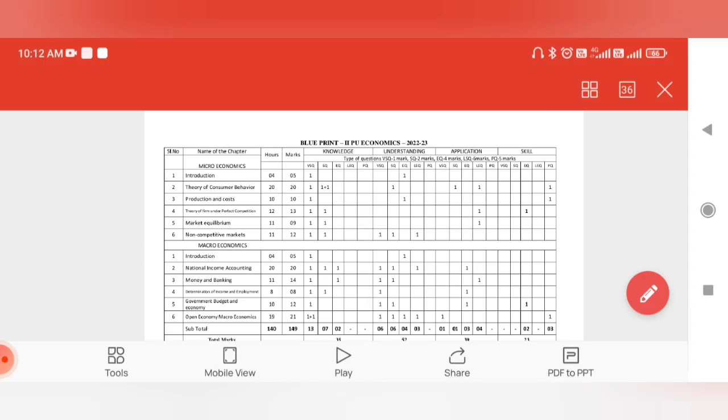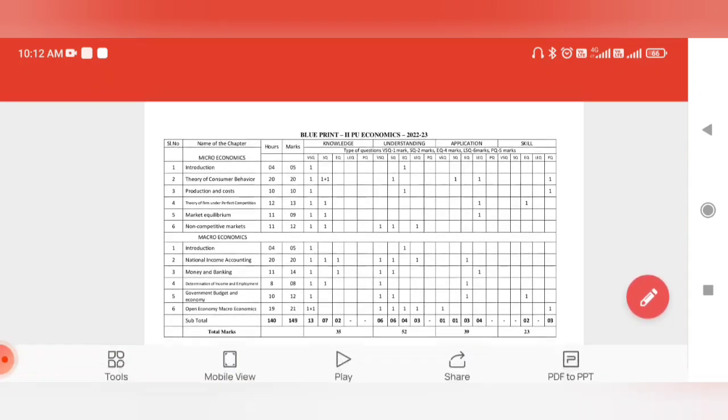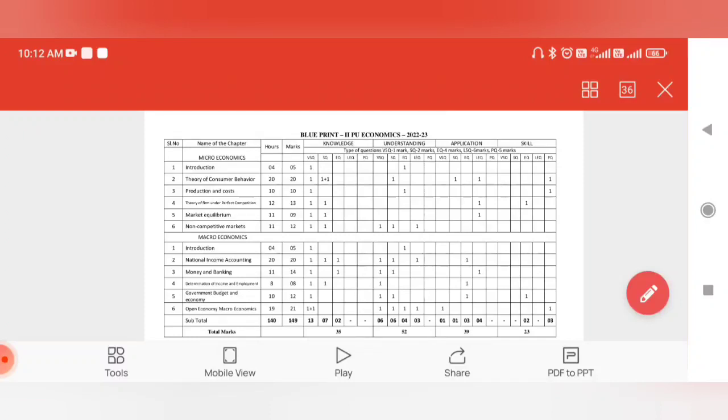The MCQs are increased, and there are no reductions this year, so it is better if we follow this year's blueprint, this year's paper pattern and model paper. If we go through that, that is fair enough, and a brilliant and wise thing to do. As per that blueprint, you can also see the marks allotted for each and every subject.